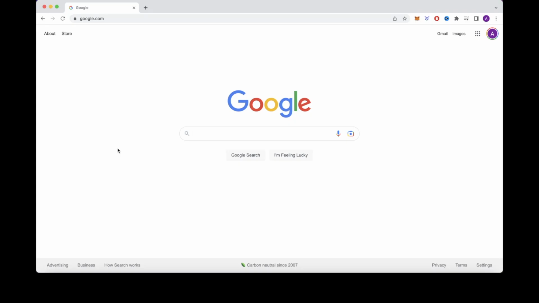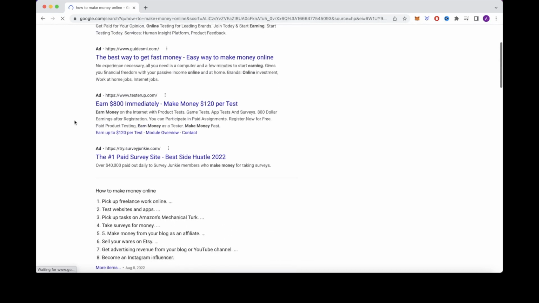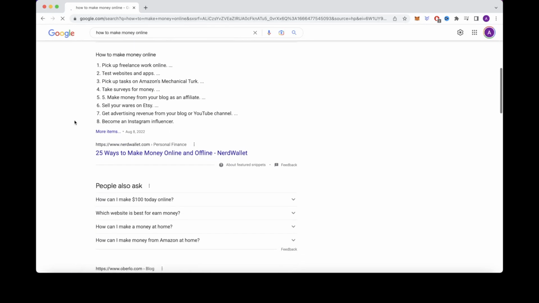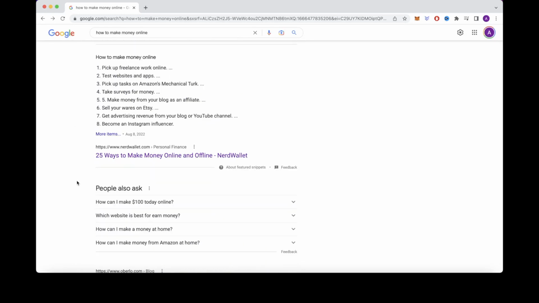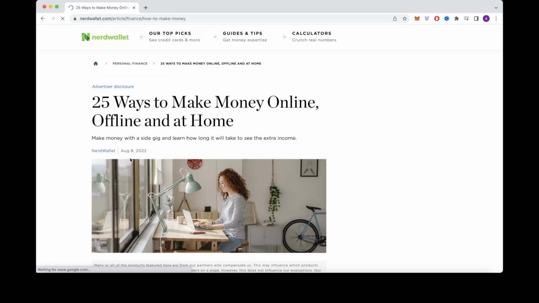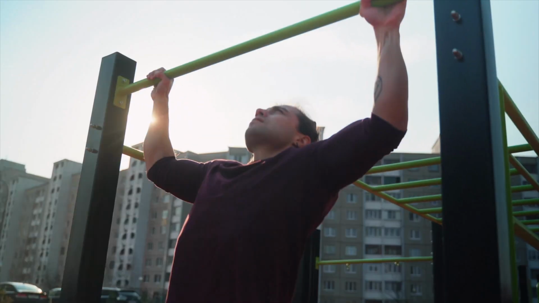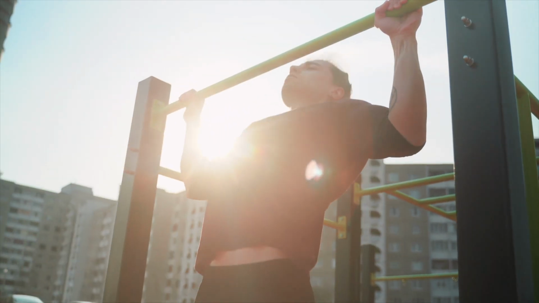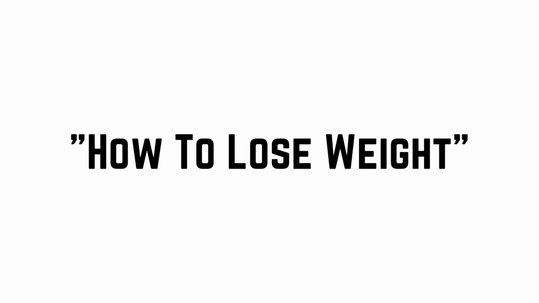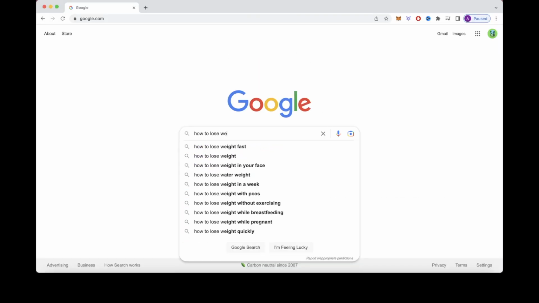So I'm just going to type in how to make money online. If we scroll down here, we will see a bunch of articles related to how to make money online. So I'll just click on this one as an example. There are tons of articles that you can find in this niche, and you can use any niche like fitness, health, finance, and more. So if you chose fitness, you could find an article titled How to Lose Weight or something like that. So now I'll look that up as an example for the fitness category.